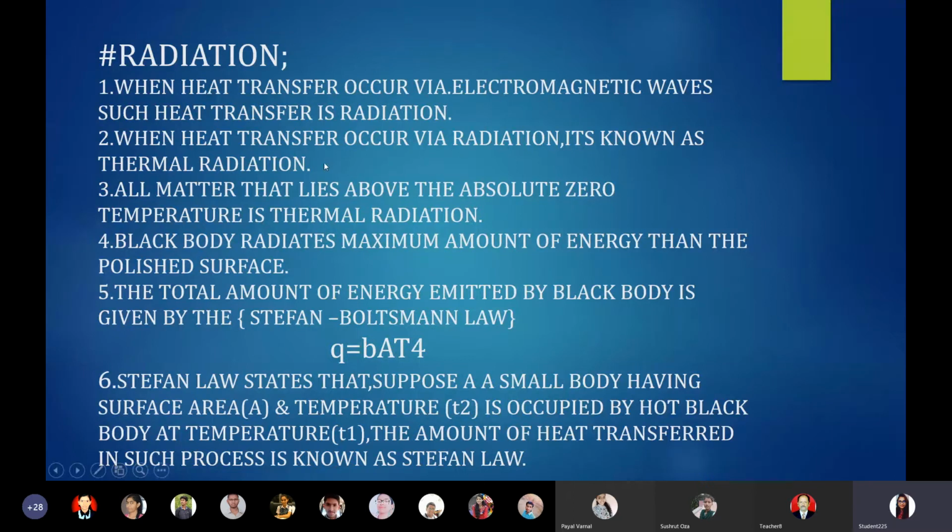Now for thermal radiation, the matter which falls under thermal radiation will have a temperature above absolute zero. That means all matter that lies above the absolute zero temperature is considered to be thermal radiation, to be more precise. The fourth point says the black body radiates a maximum amount of energy compared to a polished surface. The total amount of energy emitted by a black body is given by the Stefan-Boltzmann law, which states the equation Q is equal to B into A into T4.